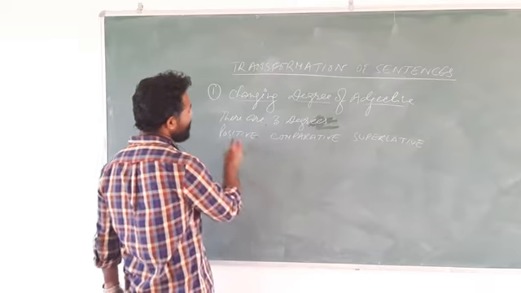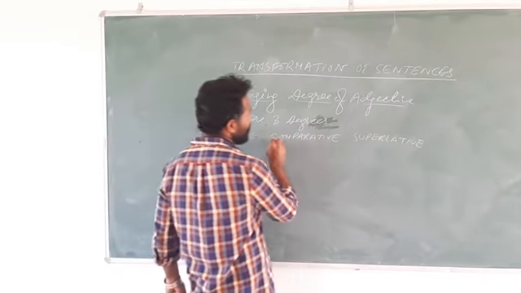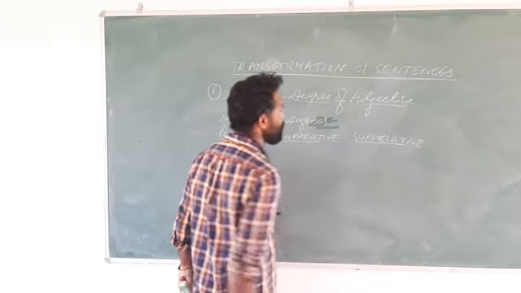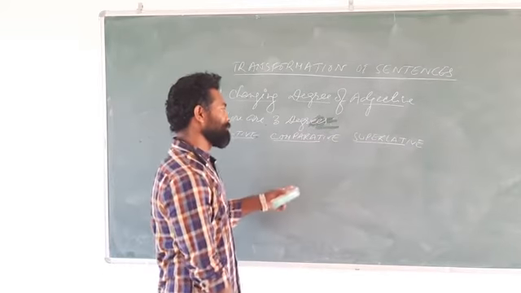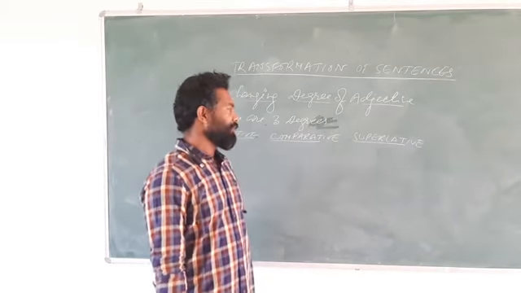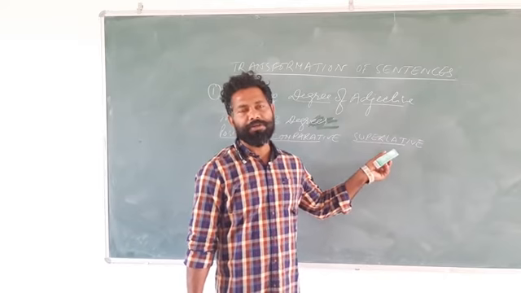So let us understand the basic idea of when a sentence is said to be in positive, comparative, and superlative degree of adjective.